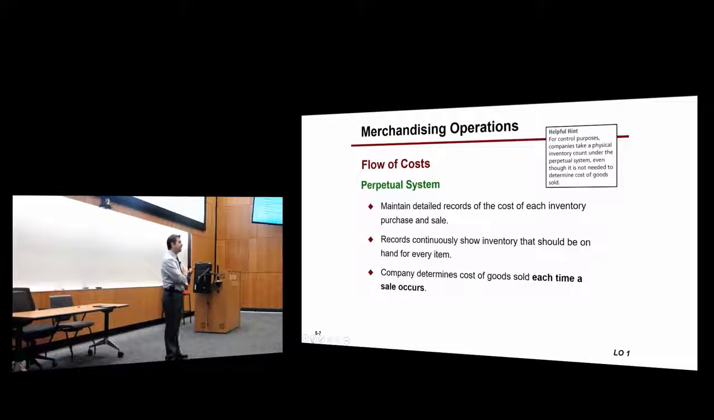The periodic system is basically when they go at the end of the month and count whatever remaining inventory they have. This is why you sometimes see certain stores closed for inventory. They start counting how many items they still have. That will give them, as you can see from the slide before, what? It will tell them how much inventory is still remaining. They already know how much they had available for sale. So what does that give them?